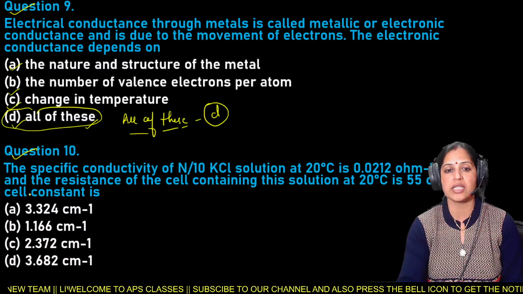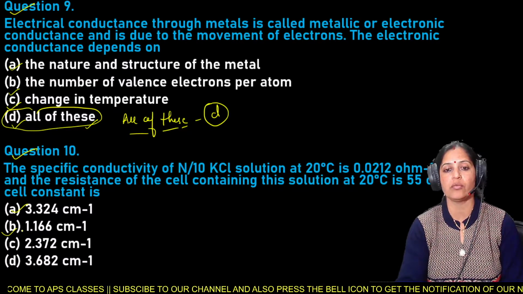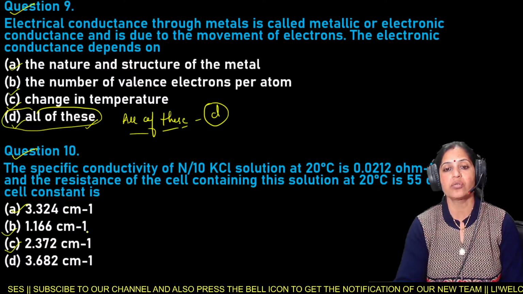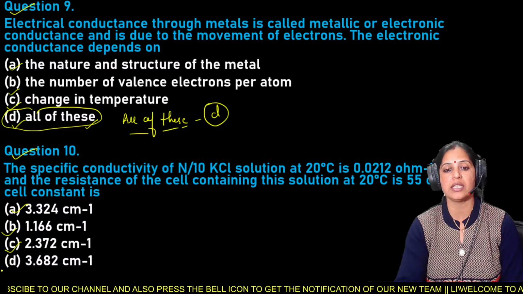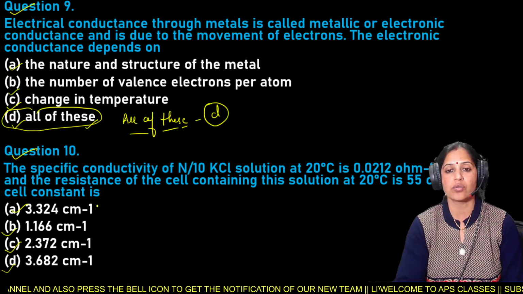The cell constant is: option A is 3.324 centimeter inverse, B 1.166 centimeter inverse, C 2.372 centimeter inverse, and D is 3.62 centimeter inverse. So it is your question number 10.